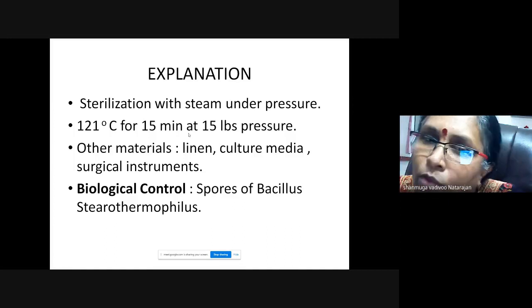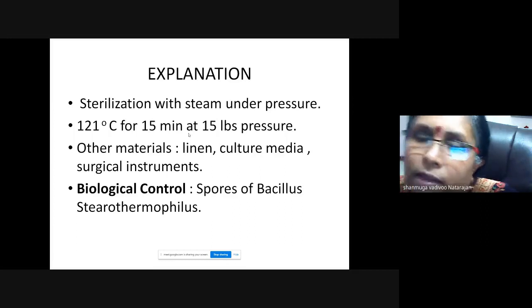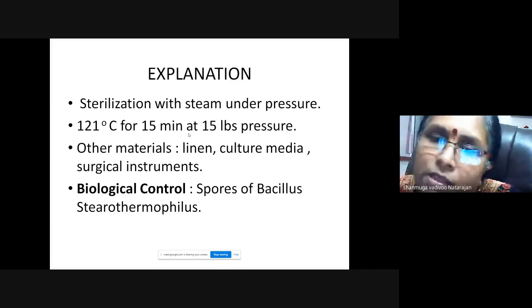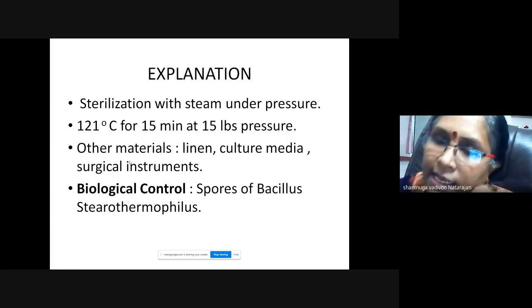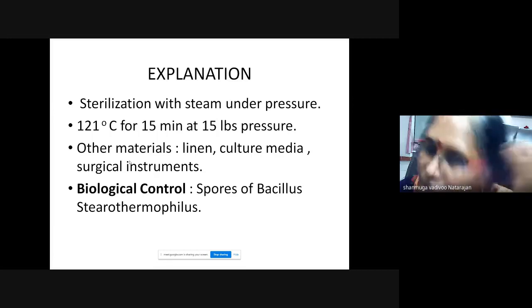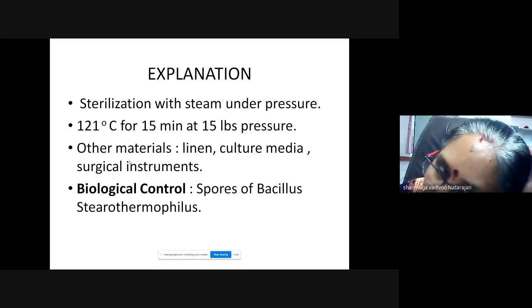In a hot air oven it is very difficult because penetrating power is not there. So only it's steam under pressure, but it will kill. So other materials which it sterilizes are linens, culture media, and other surgical instruments also you can do.